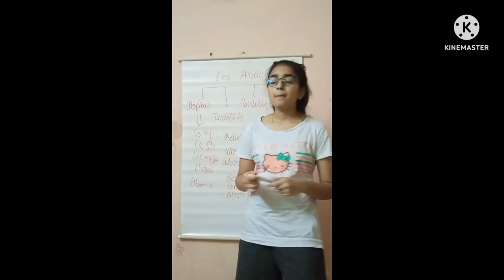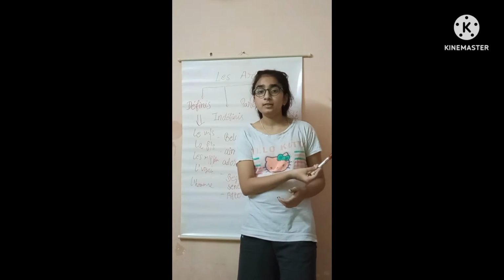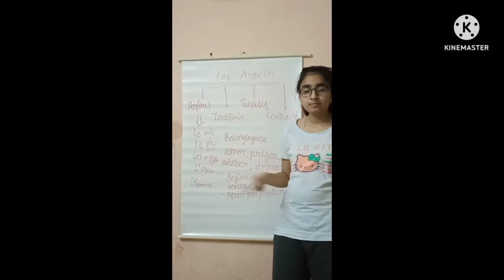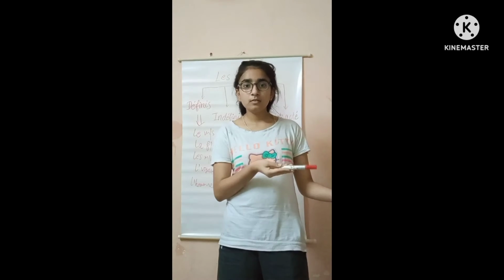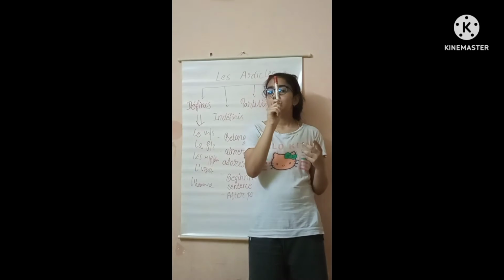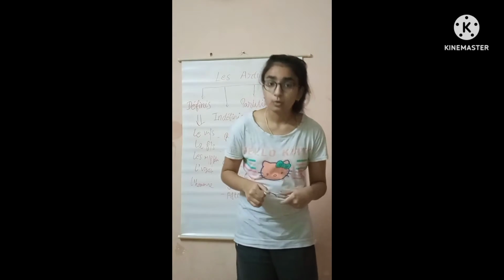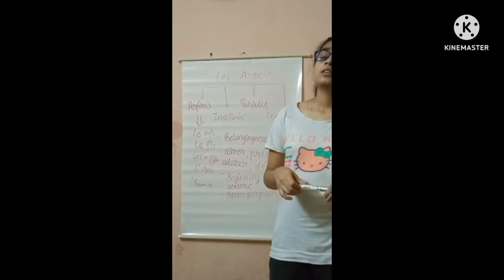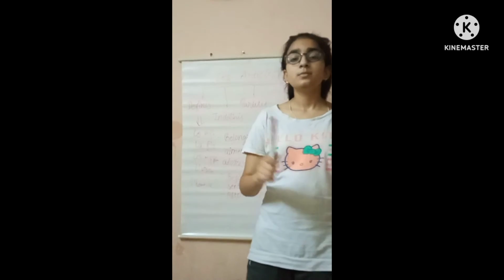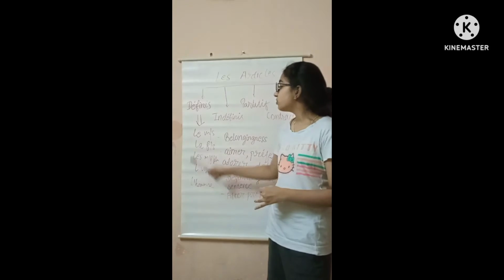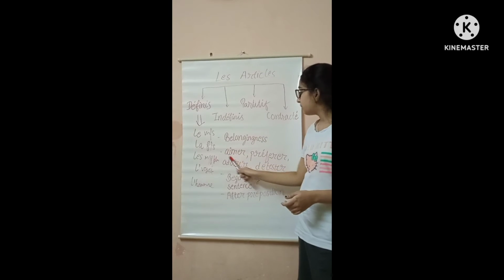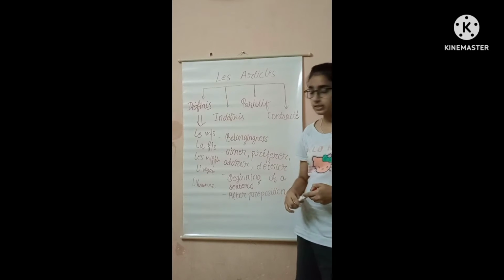For example, I like the pen: j'aime le stylo. Why? Because stylo, that is pen, is singular and masculine, so I have used le. Also, aimer is used, therefore I have used a definite article.